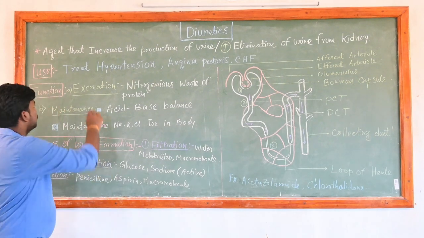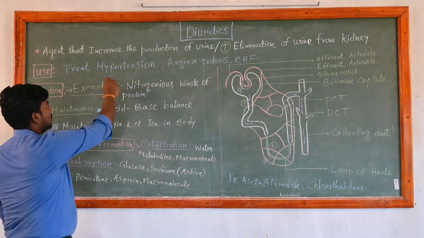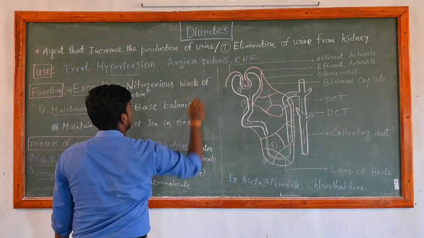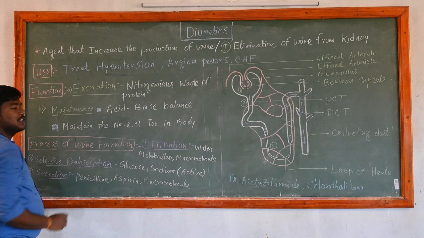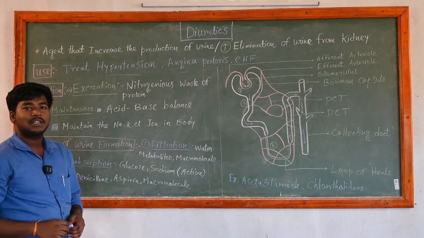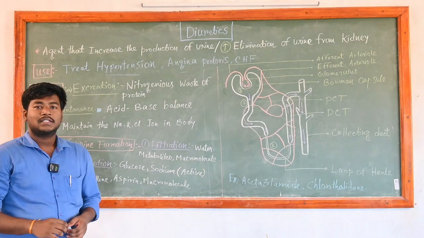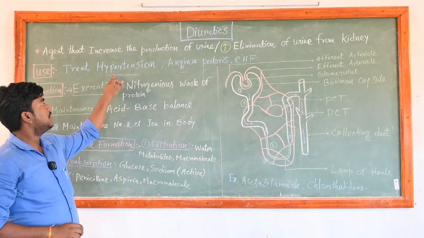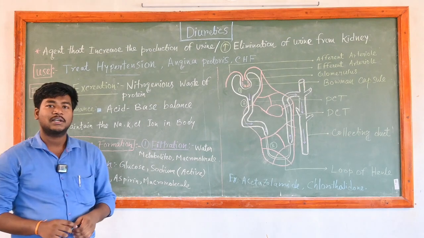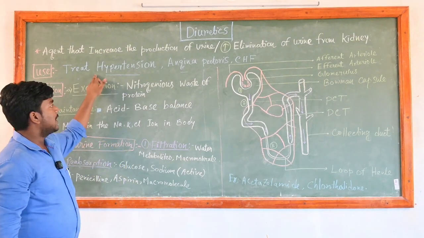Diuretics are basically used to treat various diseases in our body like hypertension, angina pectoris, congestive heart failure, etc. First of all is hypertension. What is hypertension? Hypertension means increased blood pressure. Blood pressure is increased due to the excess amount of sodium in the blood. By using diuretics, we can eliminate the excess amount of sodium ion. From this process, we can treat hypertension.